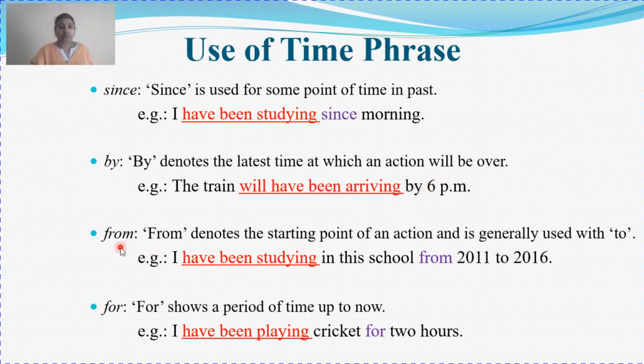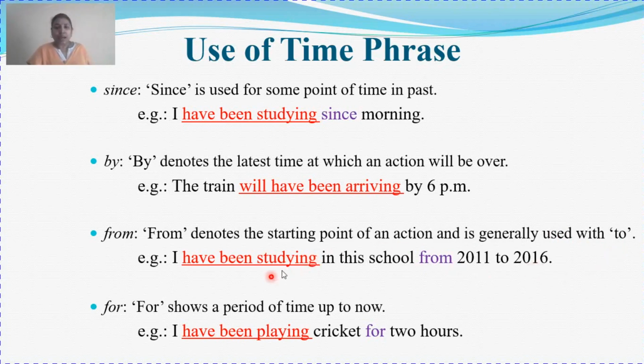Coming to "from". From denotes the starting point as well as the ending point, and is generally used with another preposition, "to". We say "from... to". From this time to that time. So that is how I have the beginning time and the ending time.